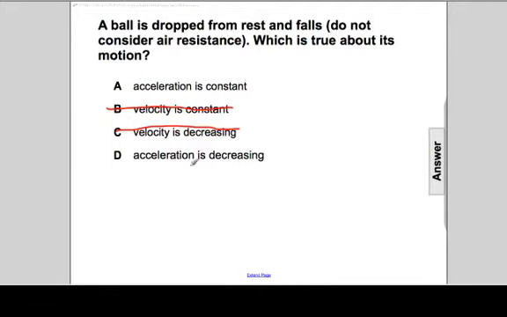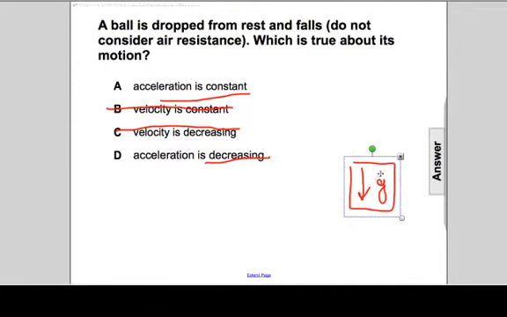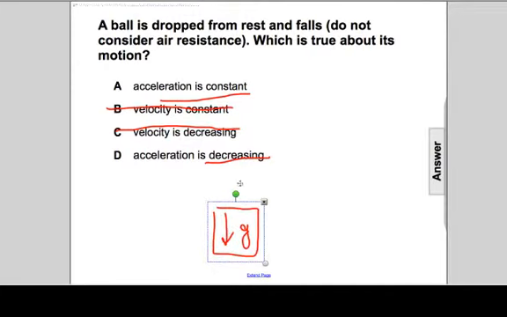So is acceleration decreasing or is it constant? Think about the previous conversations we've had. We said that gravity is always pulling down on something with a rate of g. No matter where you put this object in space, when it's flying up in the air, going up, or falling down, gravity is always pulling on it at a constant rate. Whoa, well there's the answer.